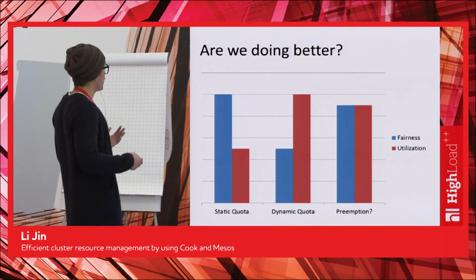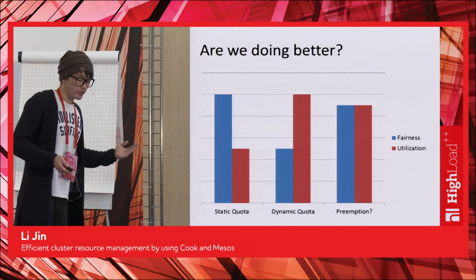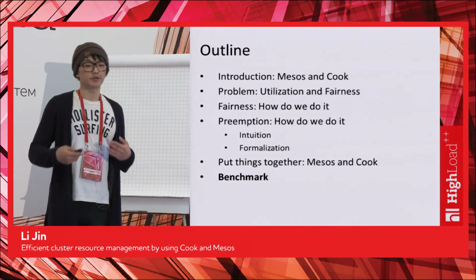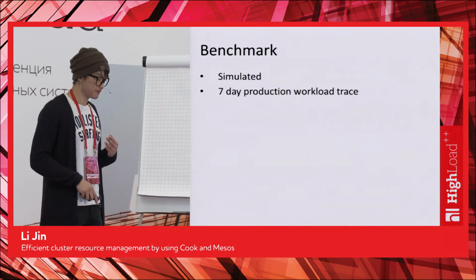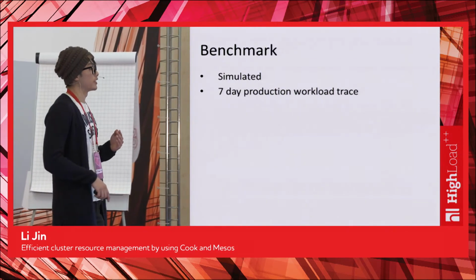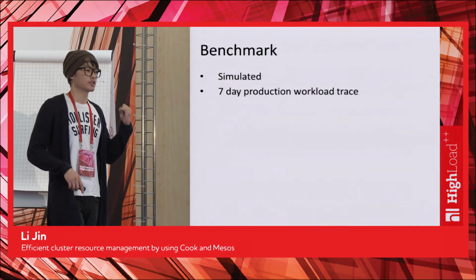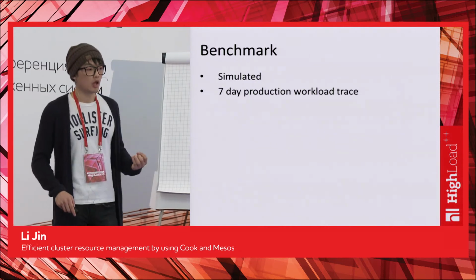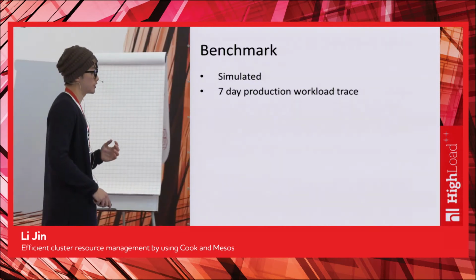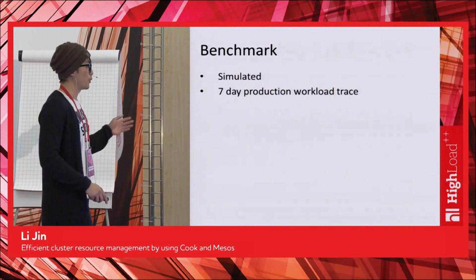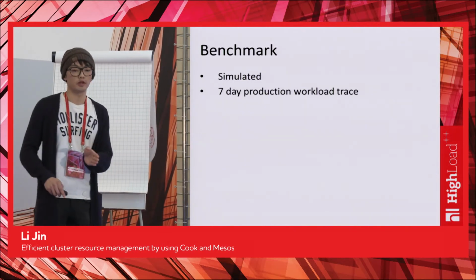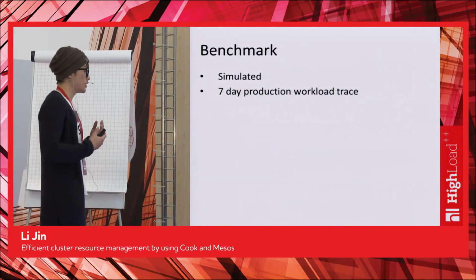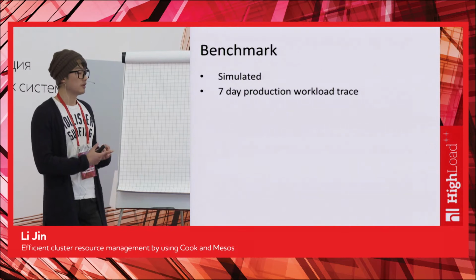So we asked the question before of, are we doing better? Now I think it's time that we try to answer it. To answer that, we did a benchmark. The benchmark is simulated. We implemented both the dynamic quota and the preemption algorithm in our simulator. We take a 7-day production workload trace from our system and replay it through the simulator to see what the performance is. Again, the 2 things we really want to achieve here are first utilization, and second, fairness.